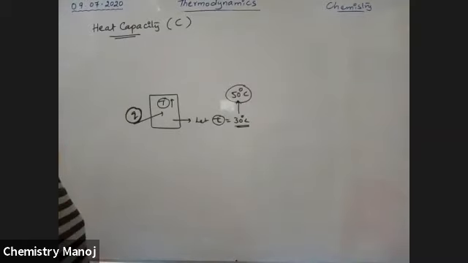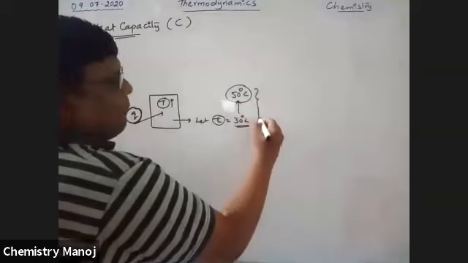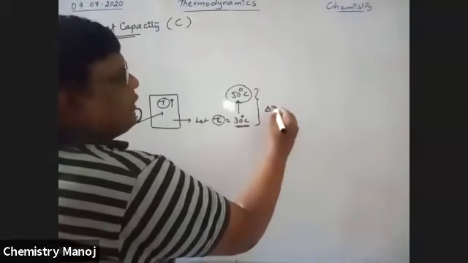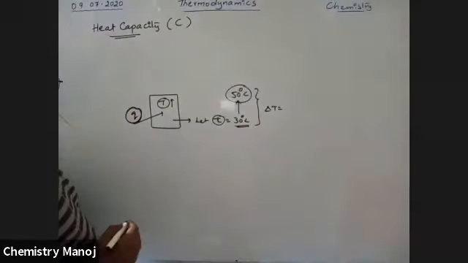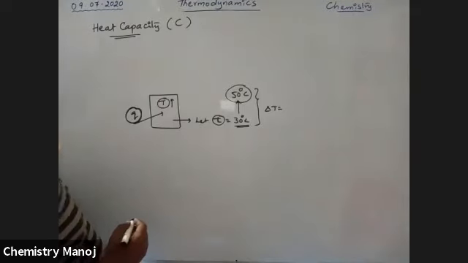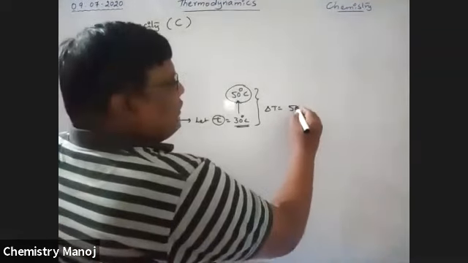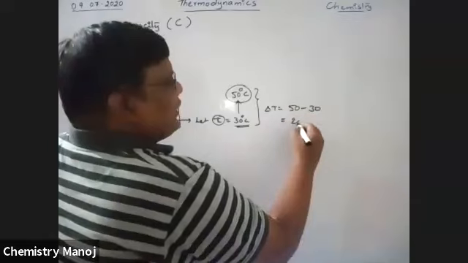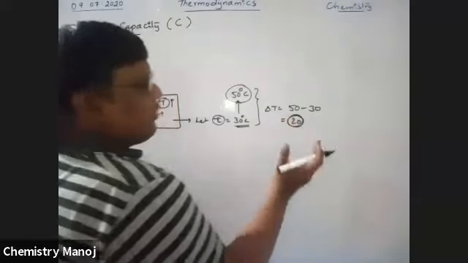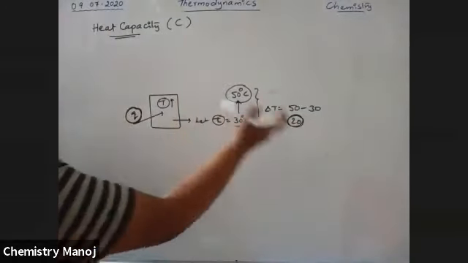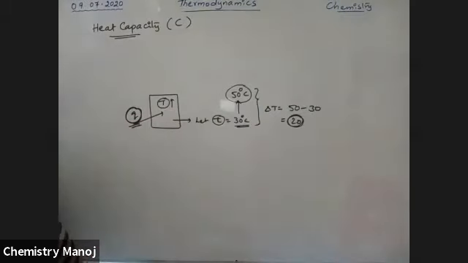Let it be. Now, how much is the temperature difference? Now I am going to calculate the temperature difference, delta T. Delta T is equal to 50 minus 30, which is equal to 20. This 20 degrees centigrade is only due to this Q value. Am I correct? That Q raises the temperature of the system by a value of 20 degrees.